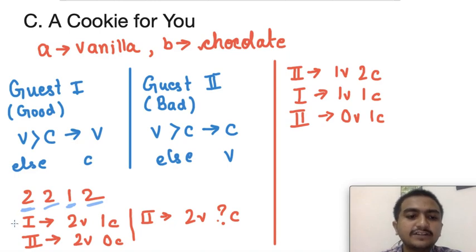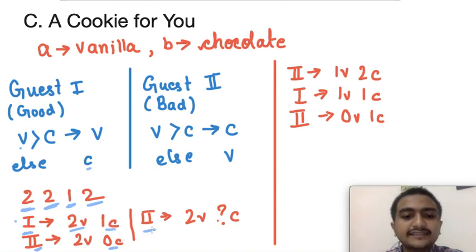So basically if the order is 1 2 2, then suppose the first guest comes, he will see two vanilla, two chocolate, so he will take chocolate, because here vanilla is equal to chocolate. So he took one chocolate, then we have two vanilla and one chocolate left. Similarly, when guest 2 comes, he will see two vanilla and one chocolate, so he will take the chocolate cookie. Why? Because he takes the less one, right?